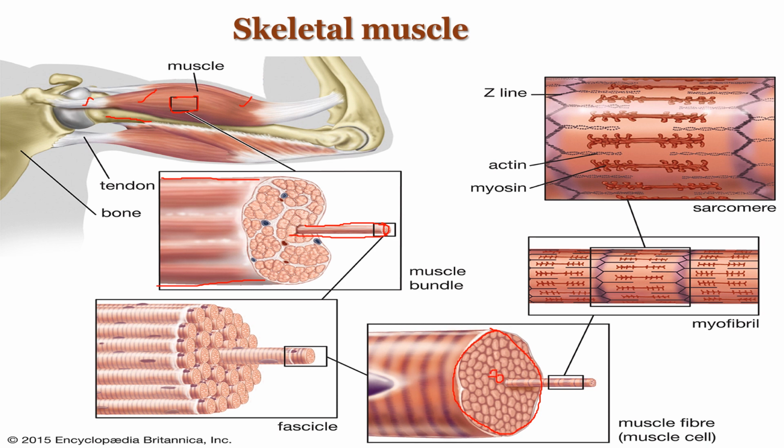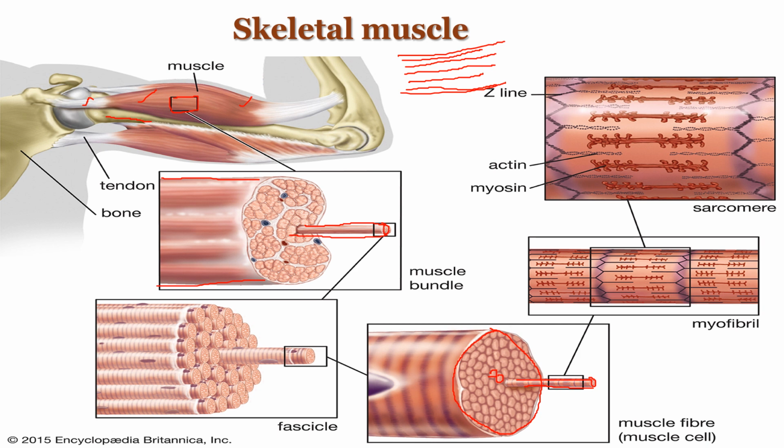If you examine a single muscle fiber here, it consists of several thick and thin filaments which are called actin and myosin. The striations are present. This muscle fiber consists of several myofibrils which are made up of actin and myosin. So they have alternate striations, that is alternate light band and thick band, due to the dispersion of the proteins actin and myosin.